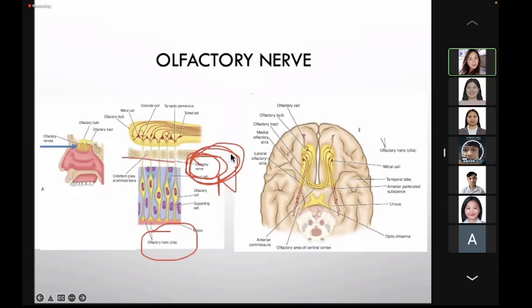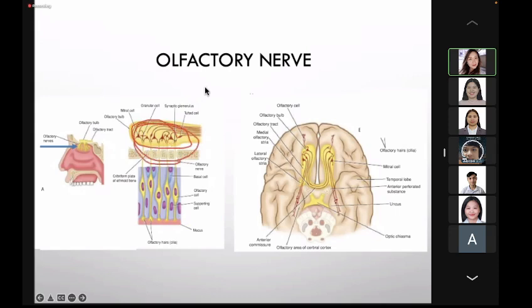Now, the olfactory nerve will enter via the cribriform plate of the ethmoid bone, and it will go to the olfactory bulb. In the olfactory bulb you have the second order neuron, which are the mitral cells. As I've said, the olfactory bulb and the olfactory tract are located at the inferior surface of the frontal lobe.